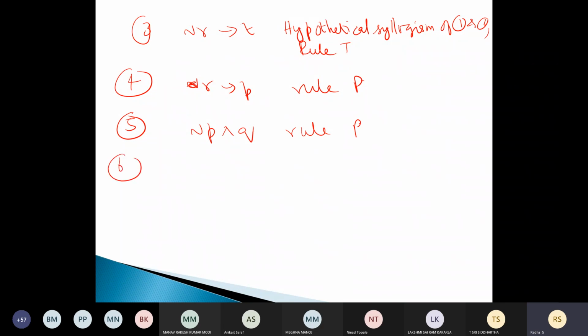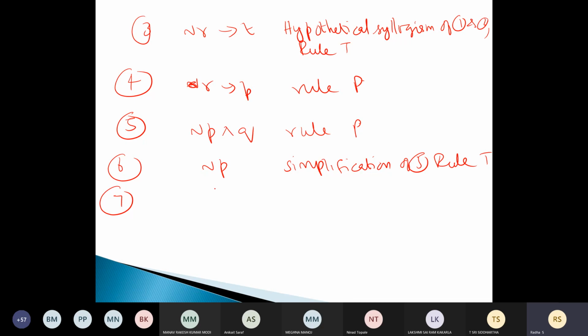Then not P and Q. No, not P is also true. Q is also true. So not P. What is this called? Two things are true. From that you are saying one is true. Simplification. Yes, simplification of 5. If you want, you write rule T.